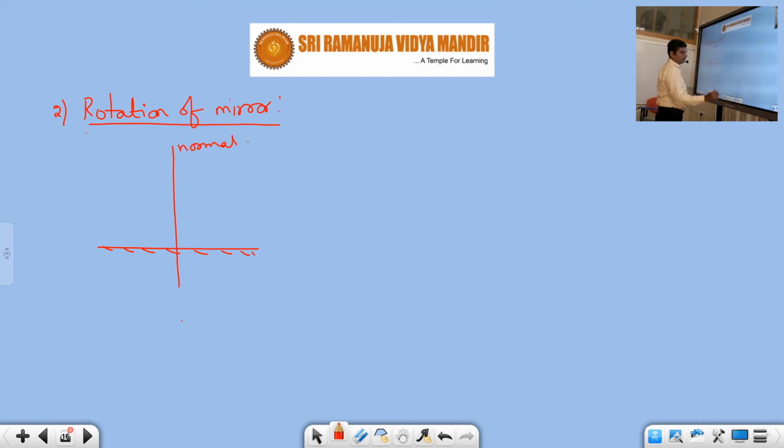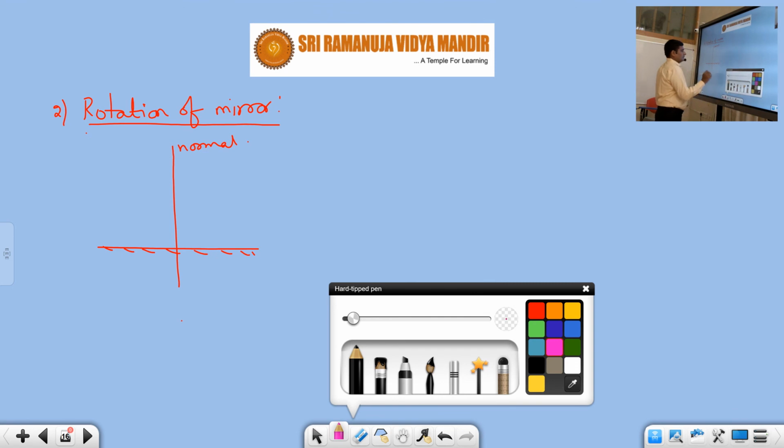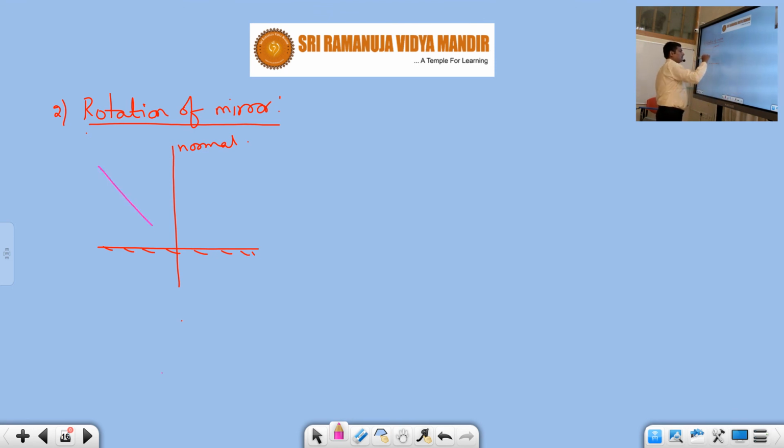Suppose the incident ray is incident here at some angle I. Normally what will be the reflected ray? It will get reflected with the same angle of reflection.